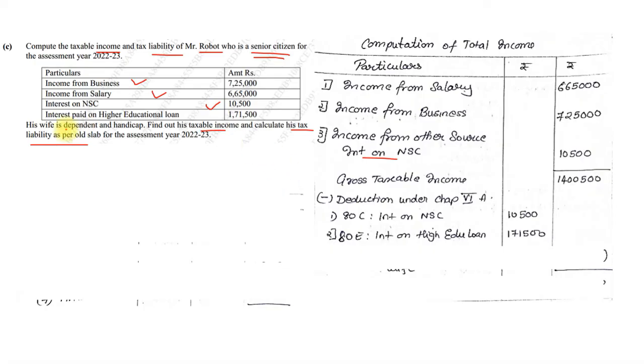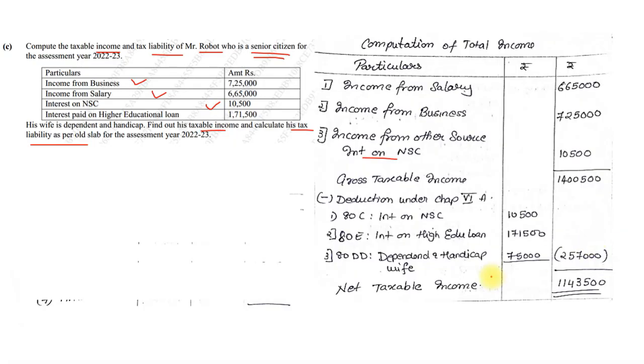And since the wife is a dependent handicapped, you'll get 75,000 deduction under 80DD. So we added up, we got the total deduction of 2,57,000.